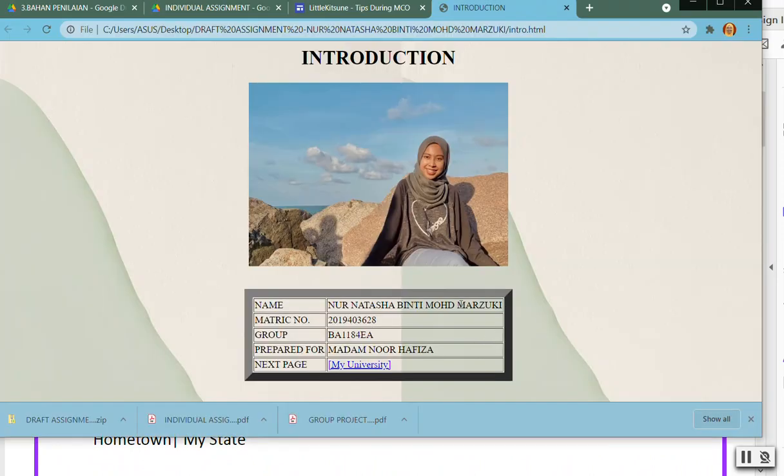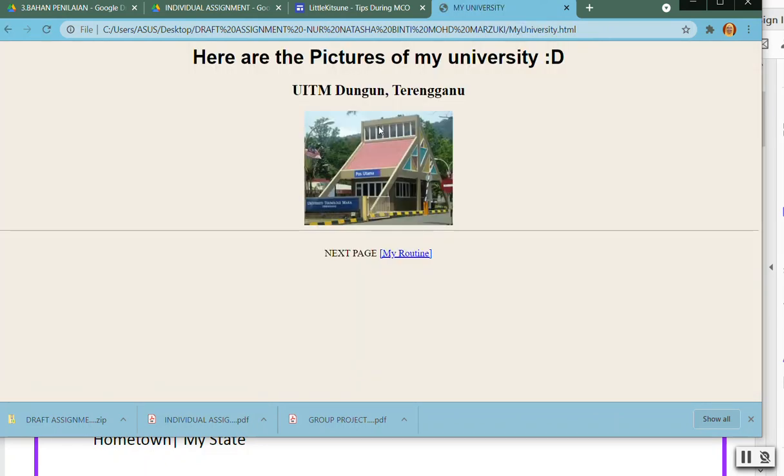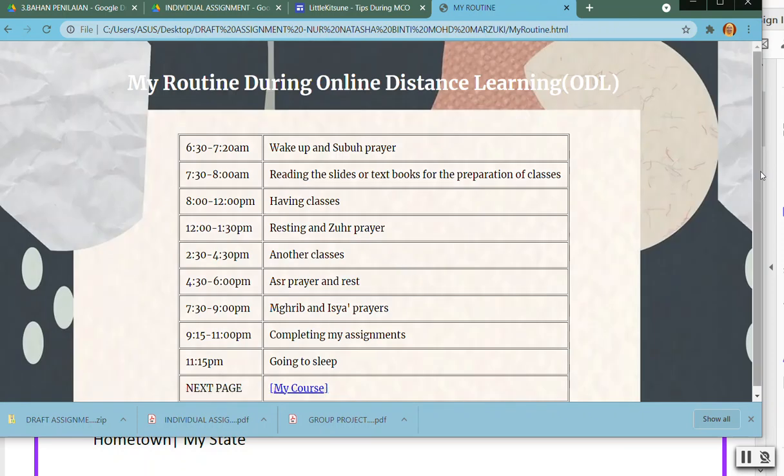We can see that she has a frame, she has a photo, and she used the font. You have applied a lot of things here. And then she has a link to the next page. Okay, so this is your next page. This is where she required the second point, which is the second image, and then the routine. Okay, this is her routine.